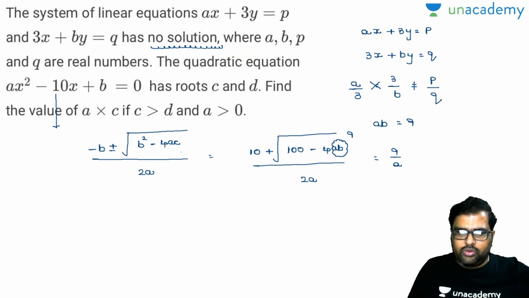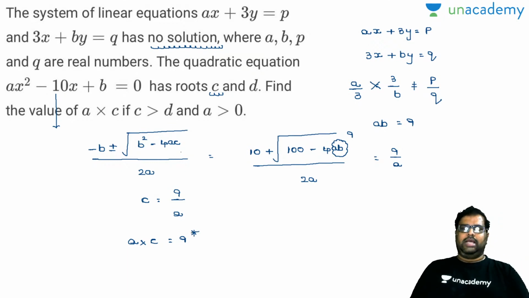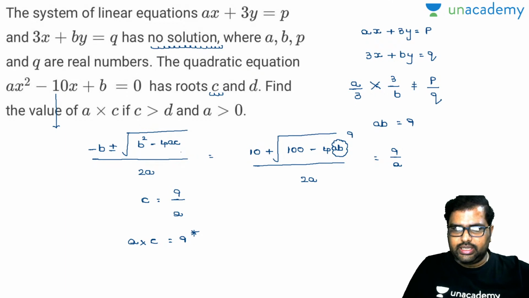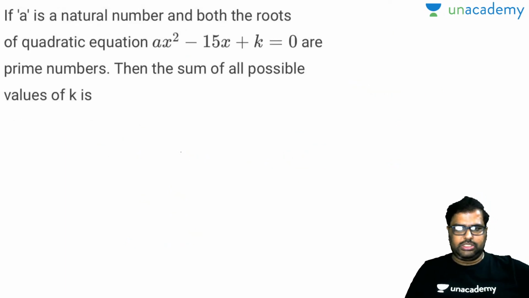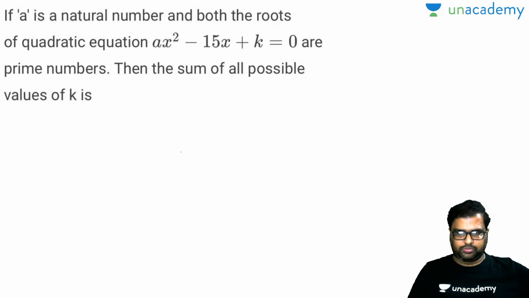So see, one of the roots, let us suppose take c. c is nothing but equal to 9 by a, one of the roots. So automatically you are asked to find out a into c. What is a into c? Is it 9? Yes, it is perfectly 9, and this is your answer there. Exactly done. So once you know the logic there, you can easily solve the question. Yeah. Let's come to the next one. This one, last one. We'll solve this question and then we'll end it.